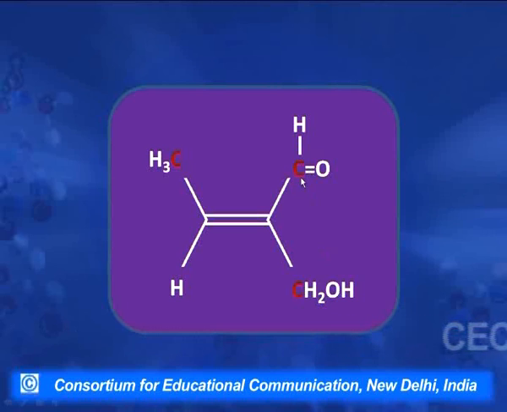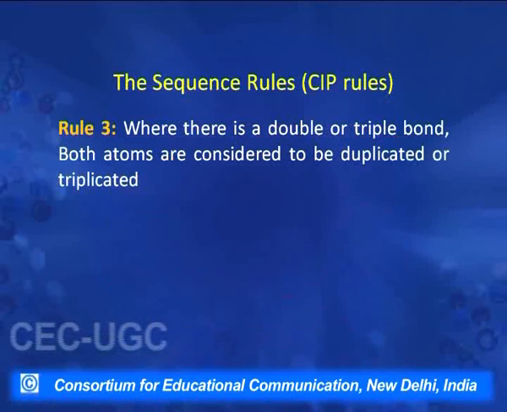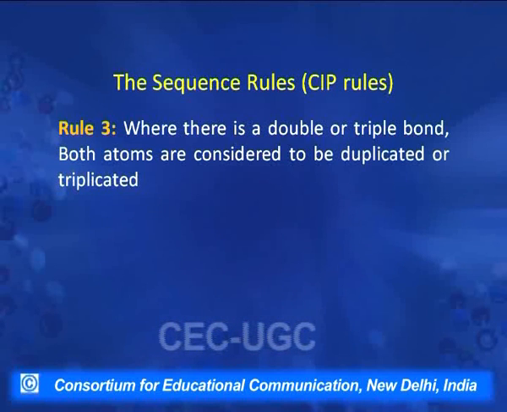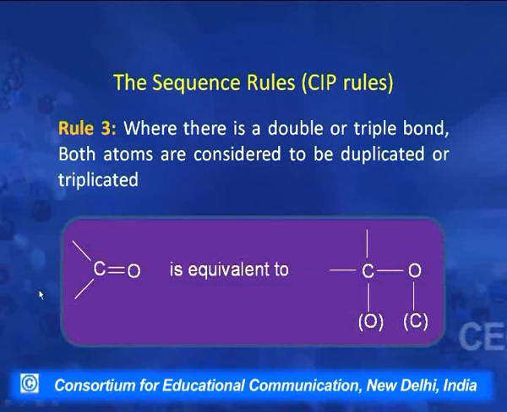In such cases where some atoms are joined by a double bond or triple bond, a third rule is used. The third rule says that where there is a double or triple bond, both the atoms are considered to be duplicated or triplicated as the case may be. So in this case, this C double bond O will be considered as equivalent to one C-O bond as it is present here.